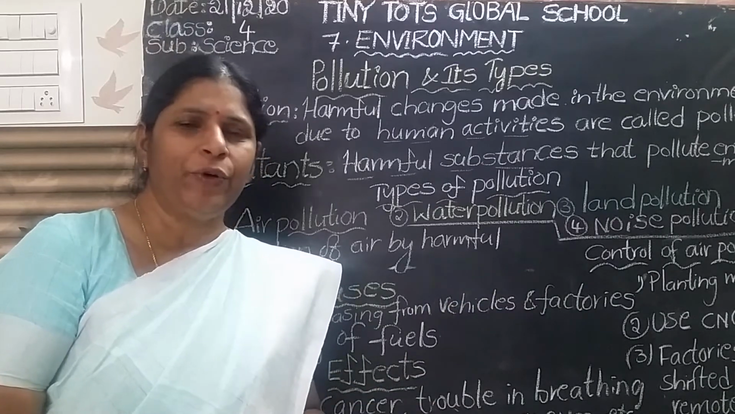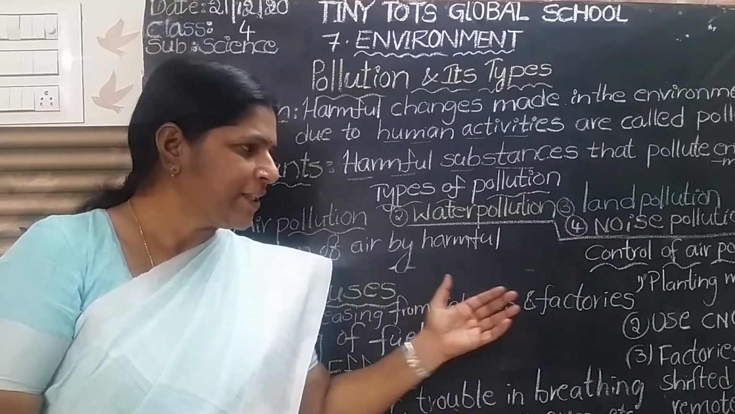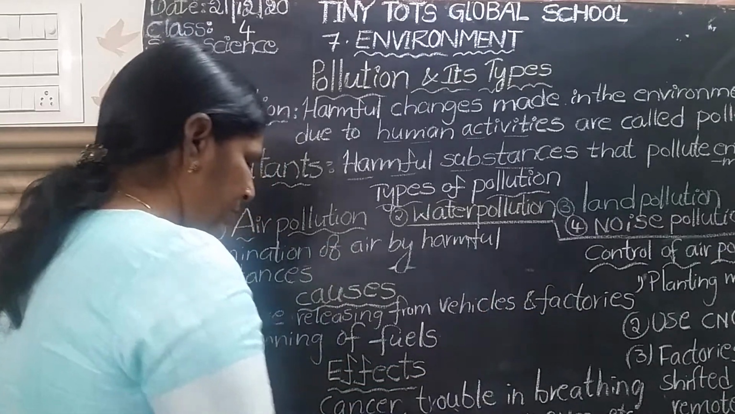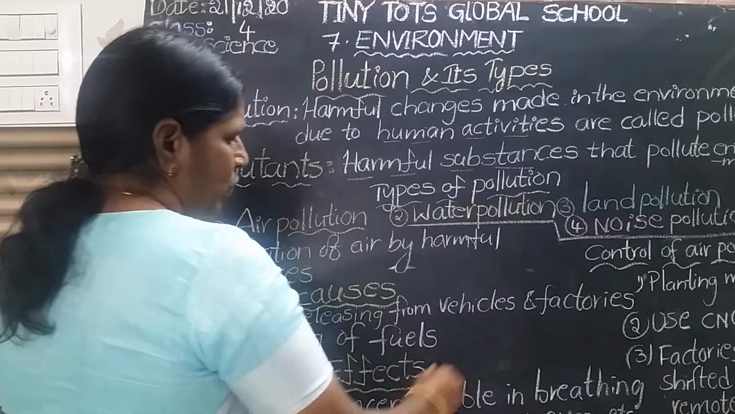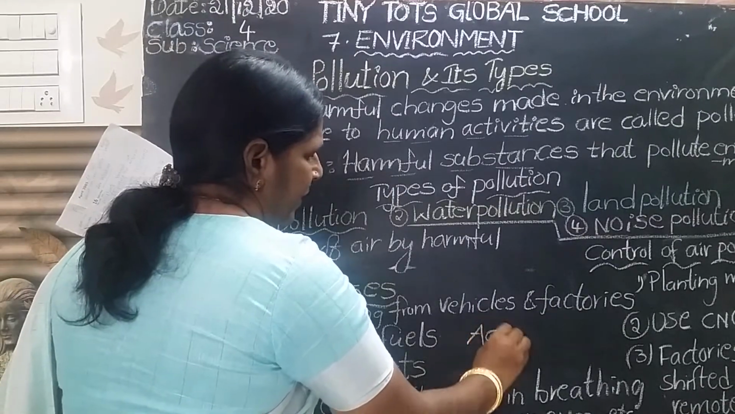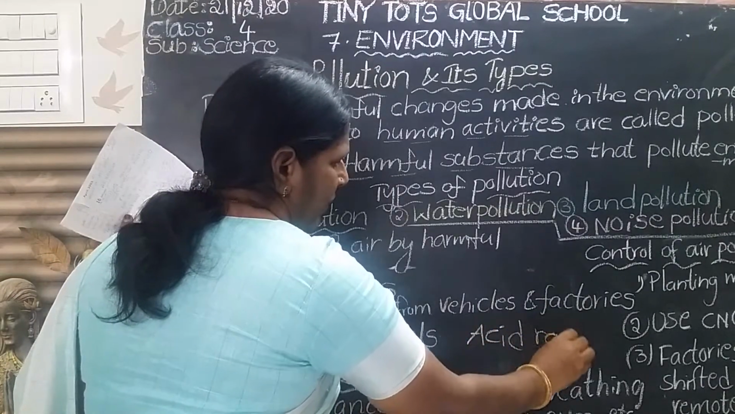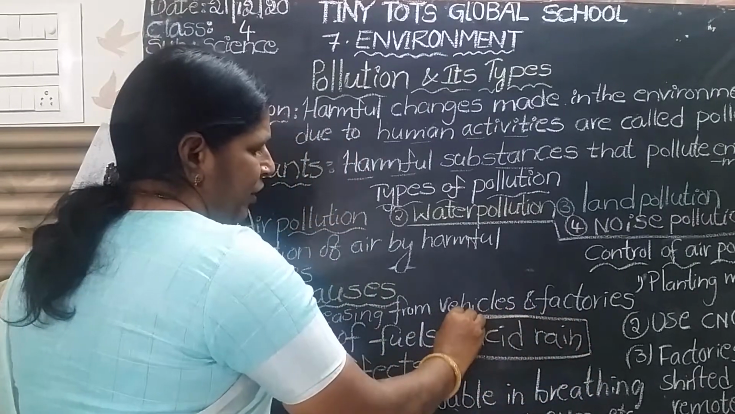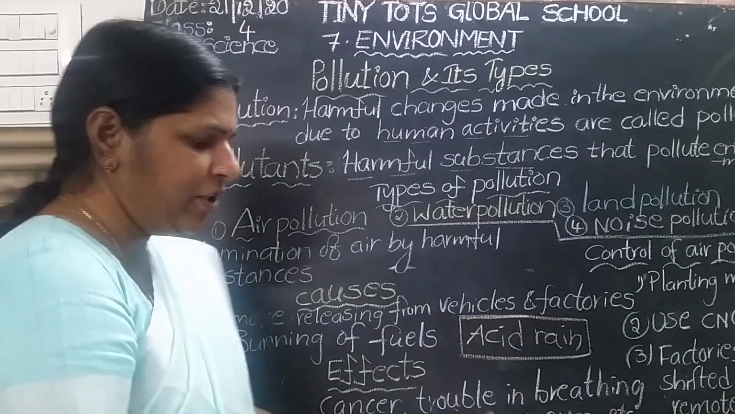Before that, I am going to explain acid rain. What is called acid rain? Acid rain means, all these poisonous gases and black smoke mix into the air, no children? They mix into the air.